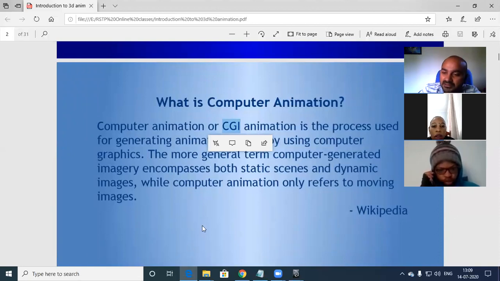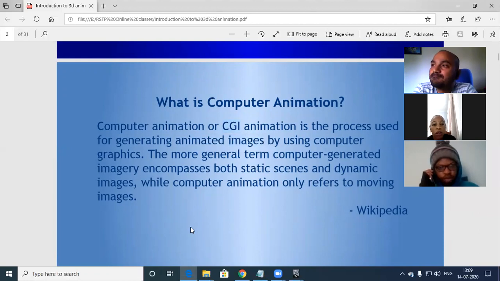Let me explain this. What is an animation? You guys have learned graphic designing, and you have learned many other things in class. Let me know what the term animation means from your end. Anyone? What is animation?